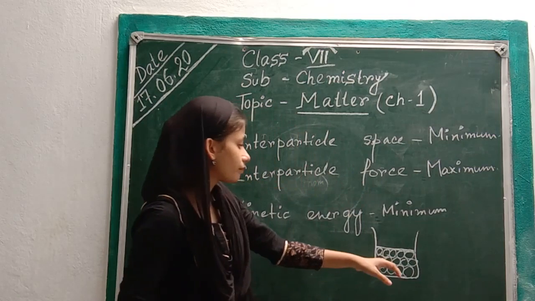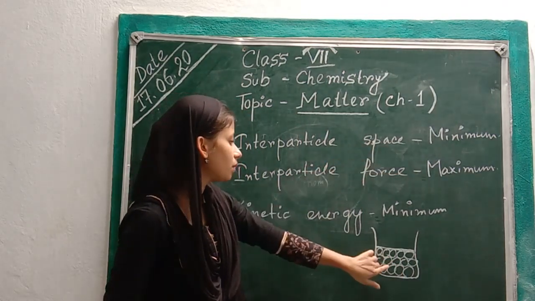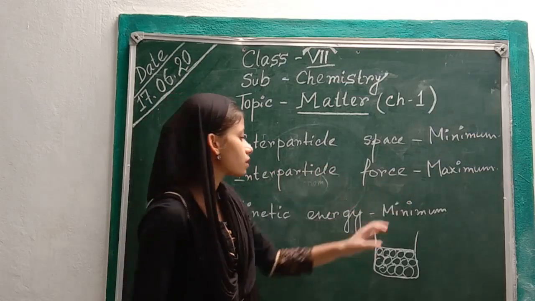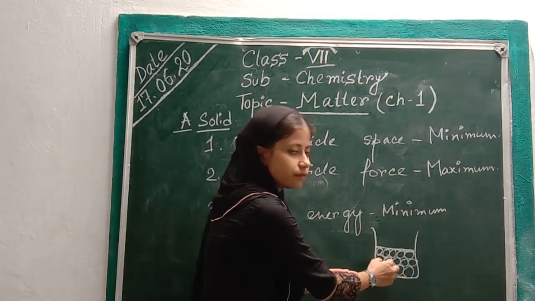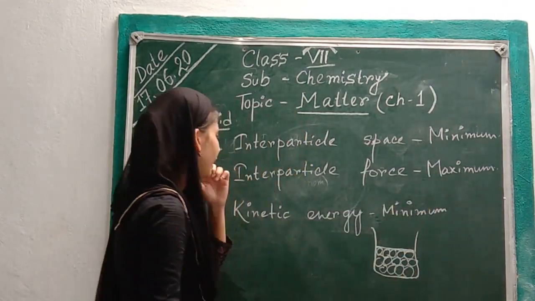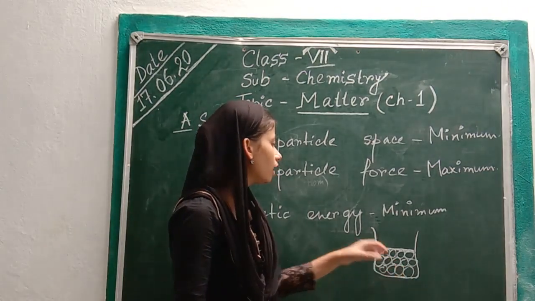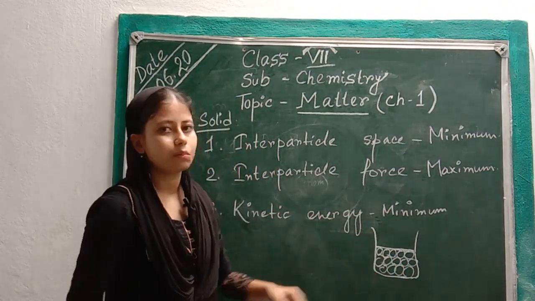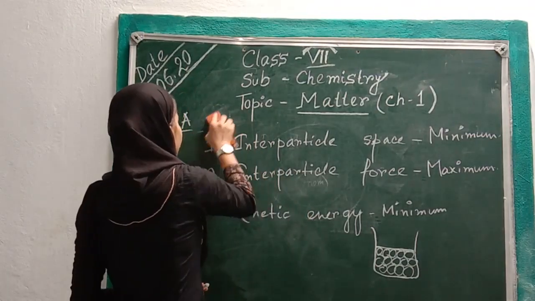See here, the space is very less, so the interparticle space is minimum. Interparticle force: particles are closely packed, so the force of attraction between the particles is very high, so this is maximum. And kinetic energy: particles cannot move from one place to another place, so kinetic energy is minimum. Now let's go to the next thing.